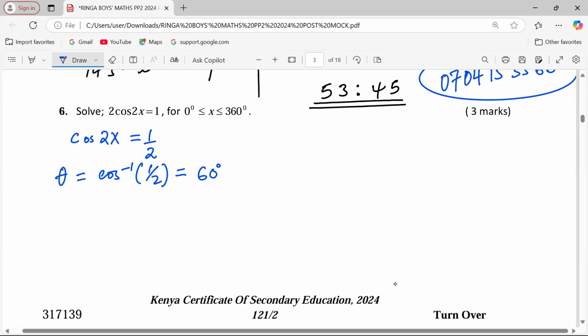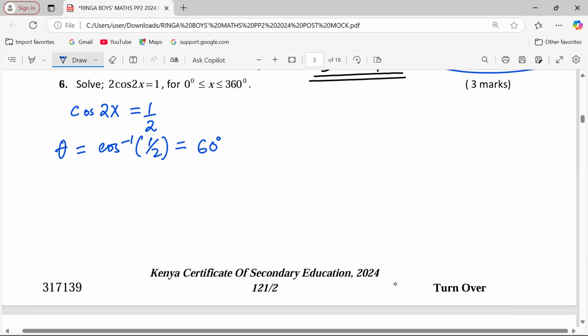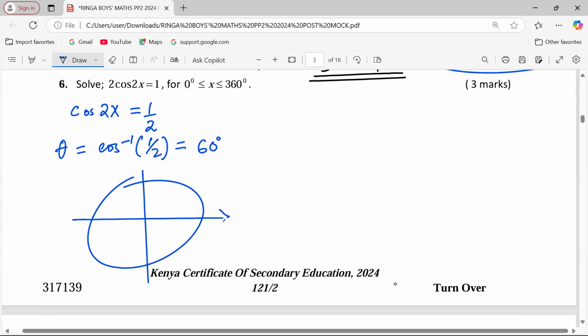Therefore, we go to what we call the unit circle, the 4 quadrants of the unit circle. This is the x-axis, the y-axis. All students take coffee. This is to mean in the first quadrant, all trigonometric ratios are positive. All of them.